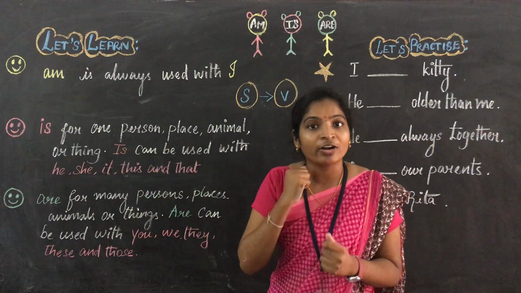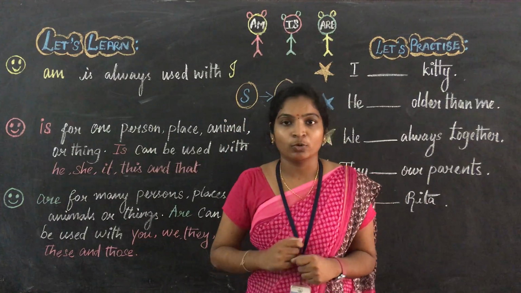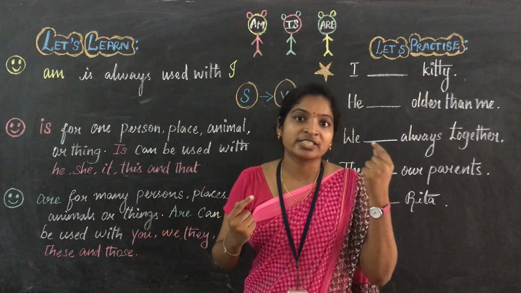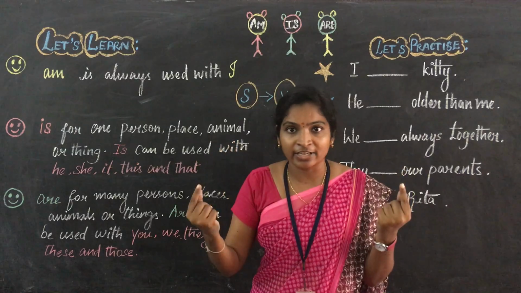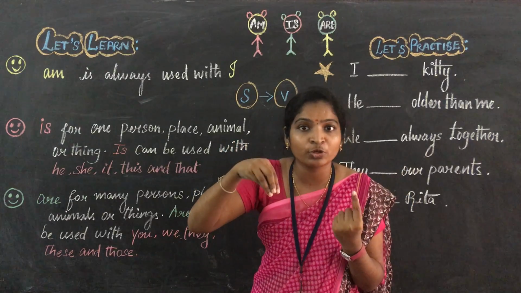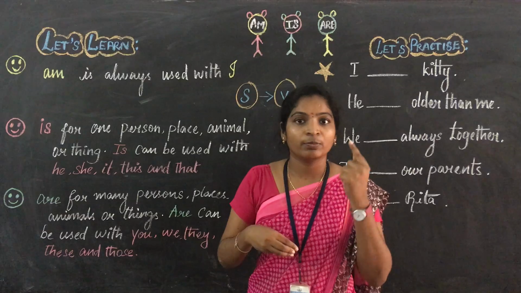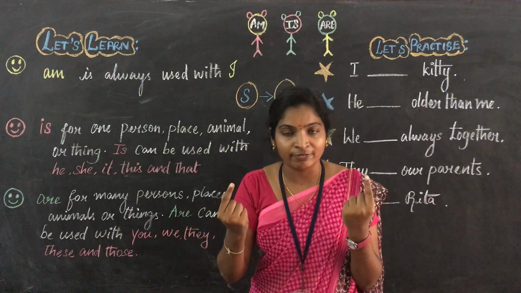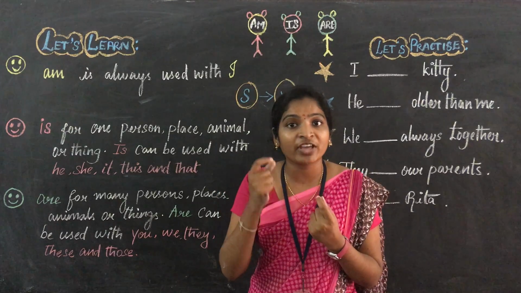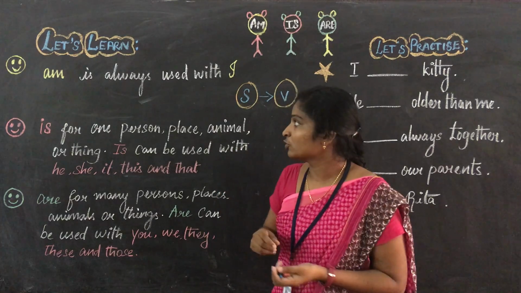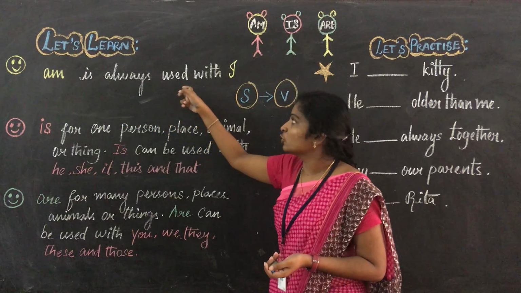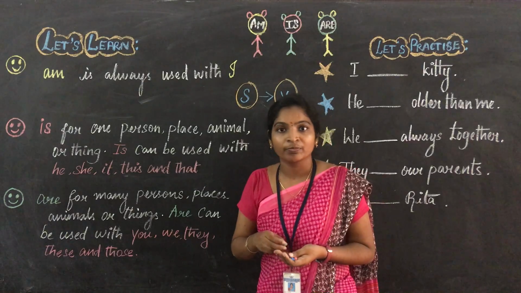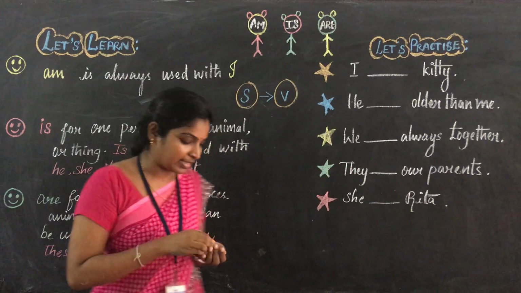Am is always used with I. Next to I, what verb do we have to give? Am. For a singular subject, we have to give the singular verb. Next to I, what do we have to give? Am. Because I refers to the singular and am is also a singular verb. So next to I, what do we have to write? Am. Okay, you just see the example.